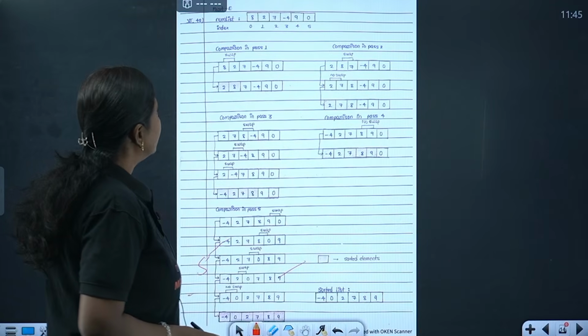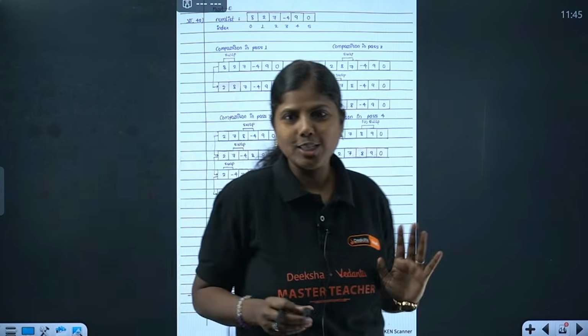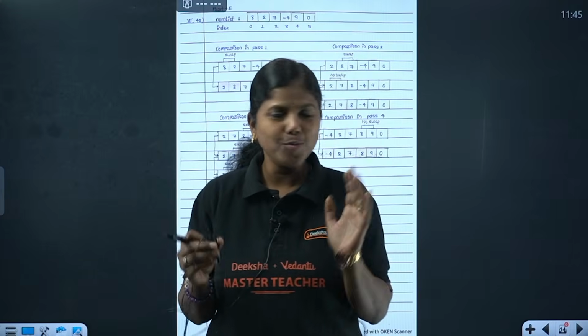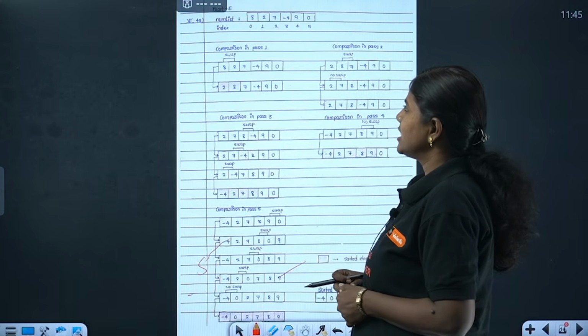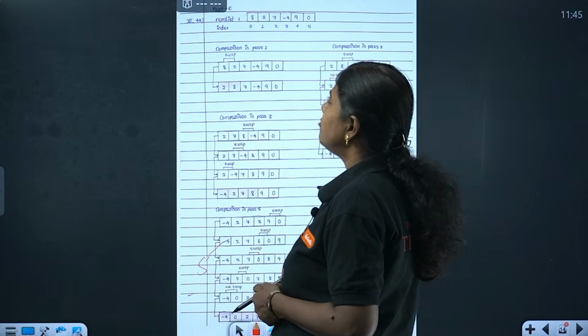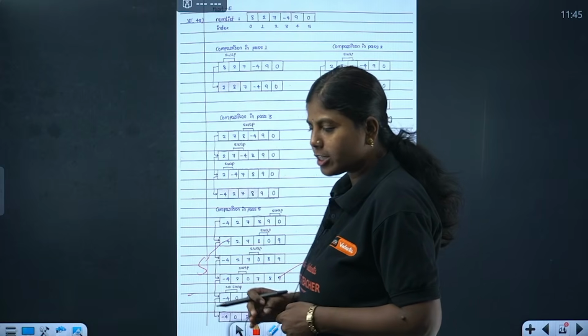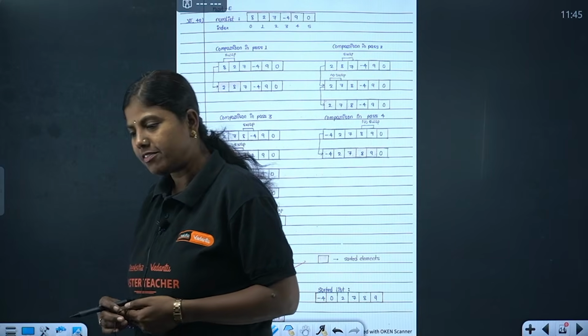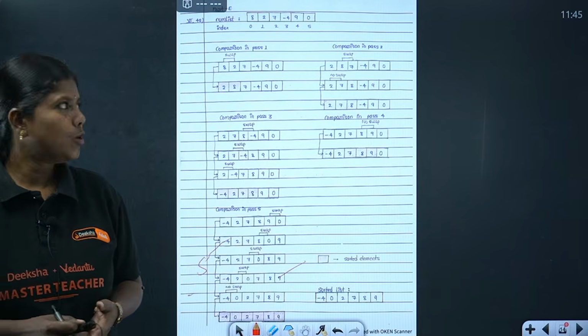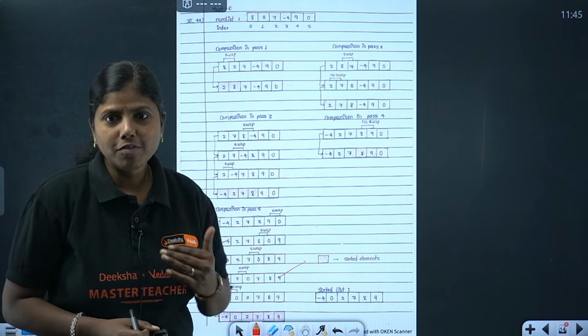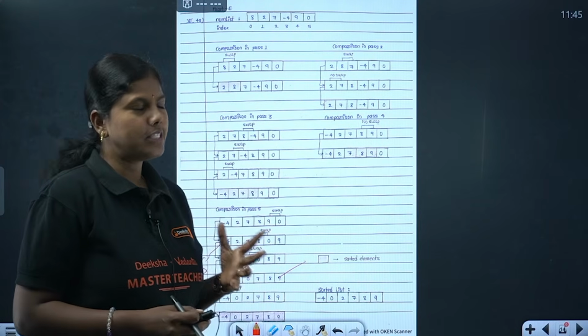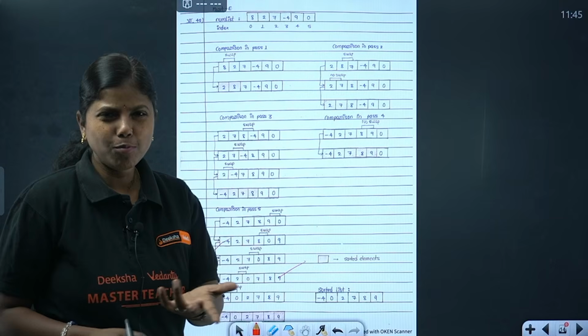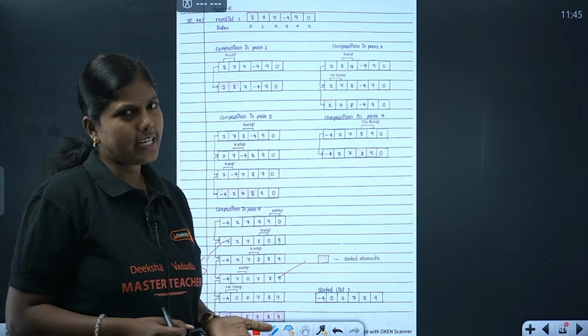This is a very, very important question I wanted to discuss with all of you. So what is it that I want to discuss? Here, we have a sorting technique. It's going to be part E. In this part E, what do we have? It's about arrangement of elements, either in ascending or descending order, and in most cases it's going to be ascending only.